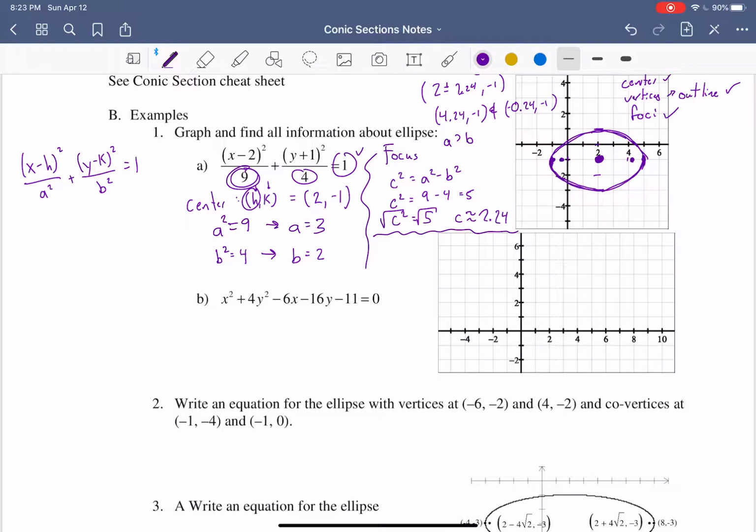So same as with circles, we want to group our x's together. We want to group our y's together. And then we want to move anything to the other side. Okay. So we were lucky with the first one. We have x minus 3, right? We take our b, divide it by 2. And then we subtract b squared over 4.